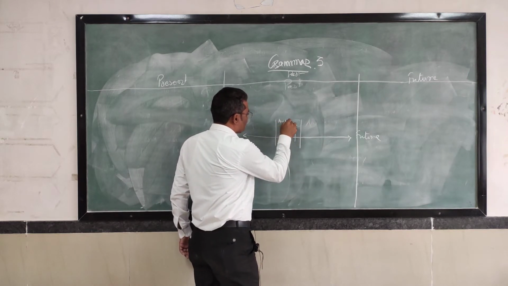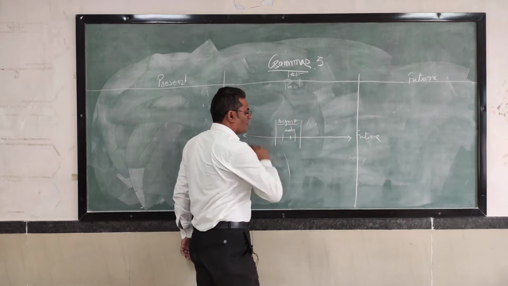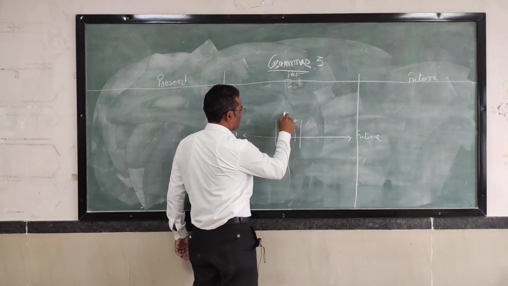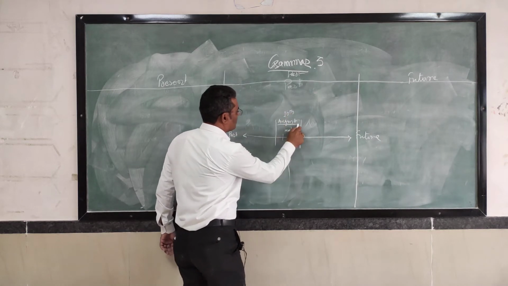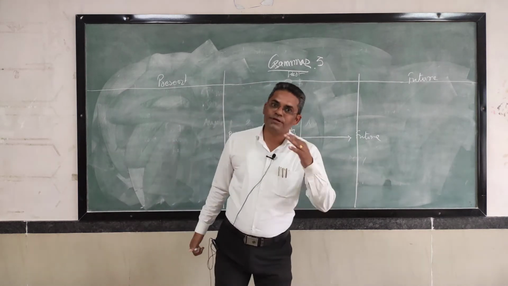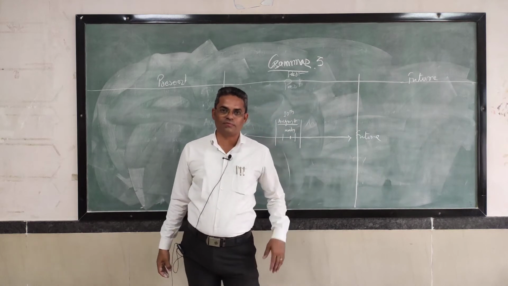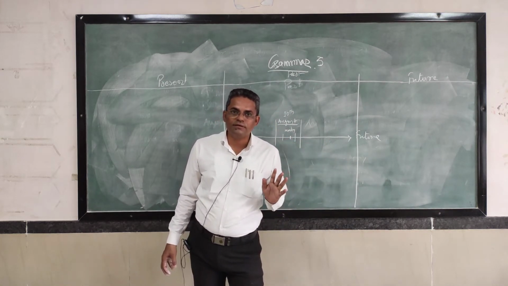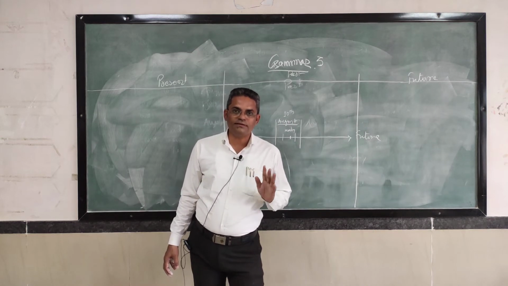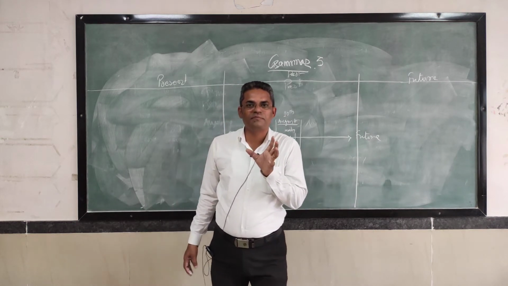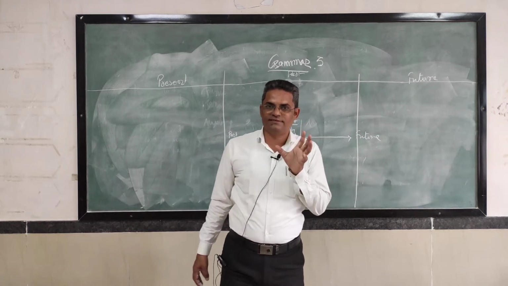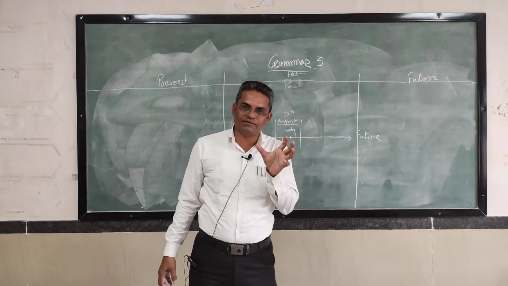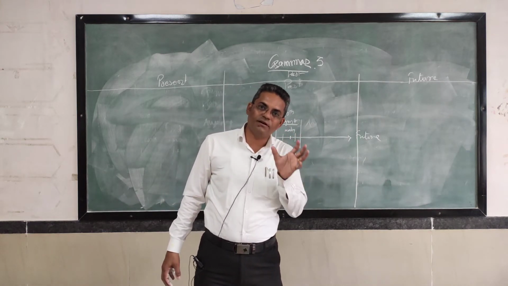August. Today is August 10th, and the month going on is August. The 11th also is August, the 12th also is August. Up to the last date of August, it is August month. So 30 or 31 days make one month. What is it then? Present tense. A month remains present for 30 or 31 days.